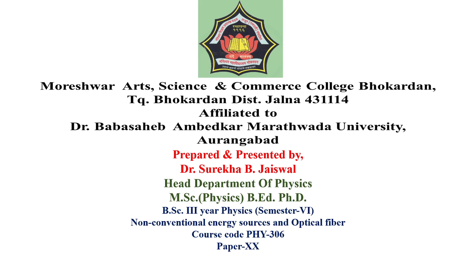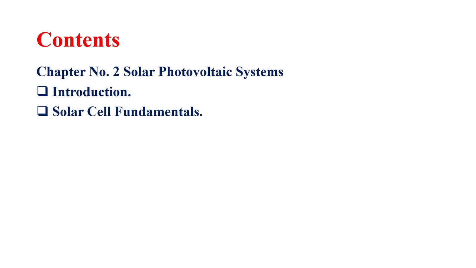Today we will see non-conventional energy sources, paper number 20, course code number PHY 306, semester 6. Today's topics are in chapter number 2, solar photovoltaic system, introduction and solar fundamentals.